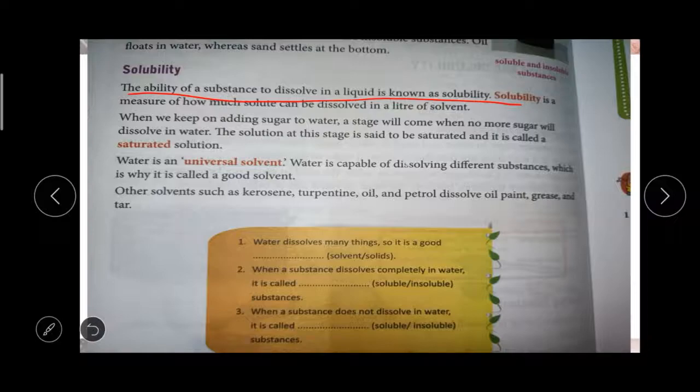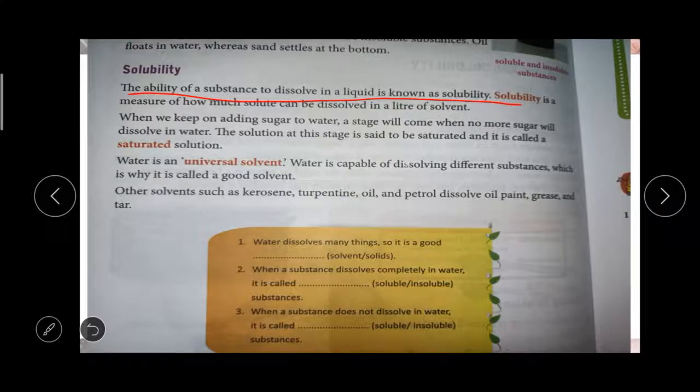What do we mean by solubility? How much solute we can dissolve in the solution. For example, if we take a cup of water, we can add 1 spoon, 2 spoons, 3 spoons of sugar and mix it in the water. At that time it fully dissolves. But after 3 spoons, if you try to dissolve more sugar, it will not dissolve. So that is what solubility means.